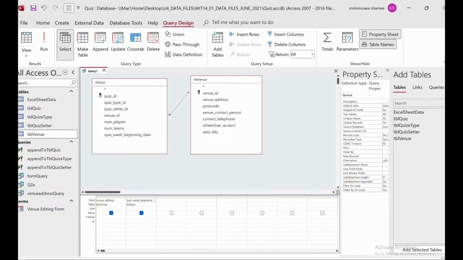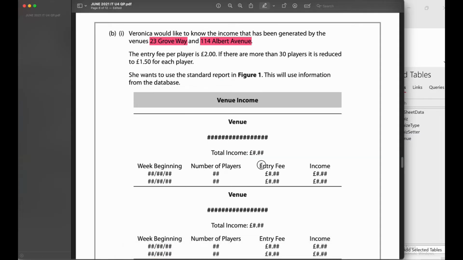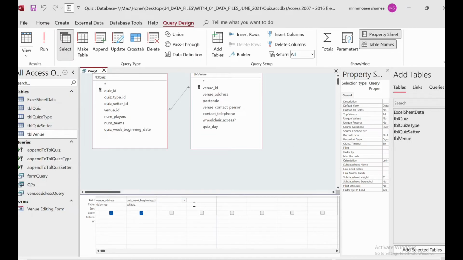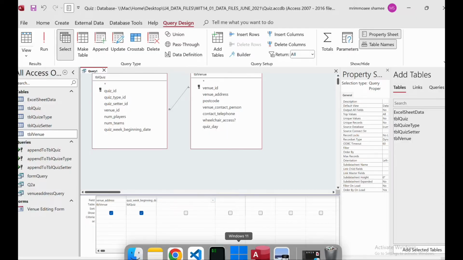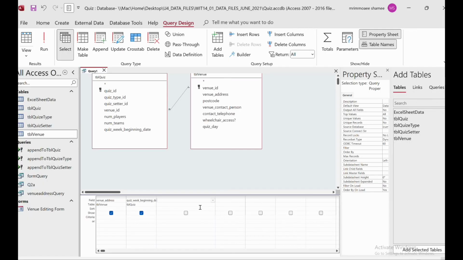Okay, but here we have to create a field for entry fee. They already provide the information here. If it's more than 30 players, then it is 150, otherwise it's 2. So what we have to do here, first of all, we will provide a name, right? The name of this will be entry fee, because all the other fields are in small letters, right?